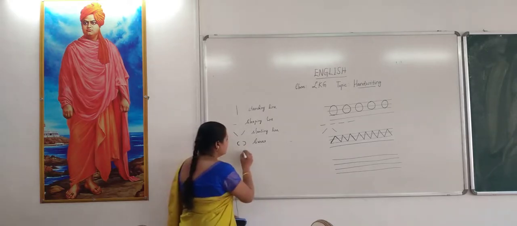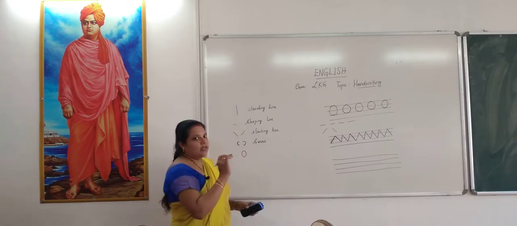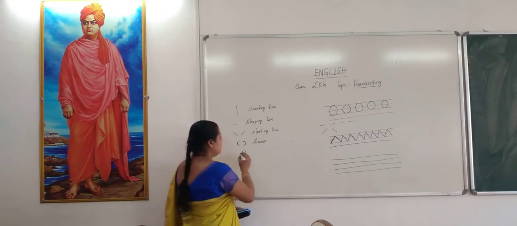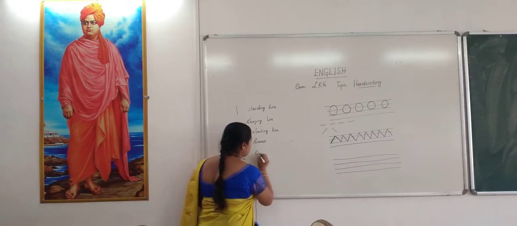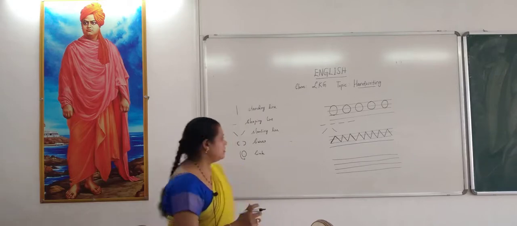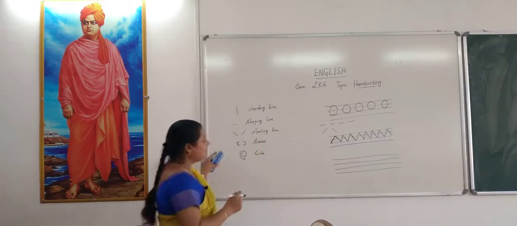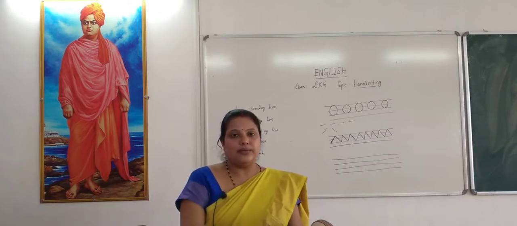And circle. How do you draw a circle? From left to the right, not from right to the left. Left to the right. This is the way you need to write a circle. This is called a circle. What is the next one? Next one. These are the basic patterns you need to learn.